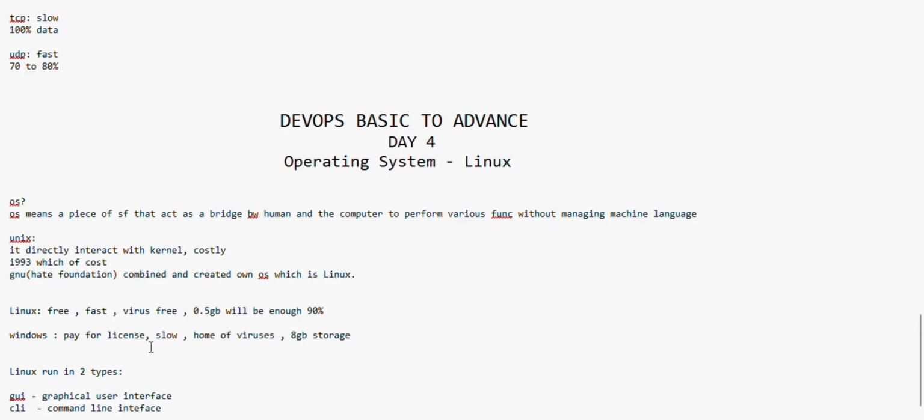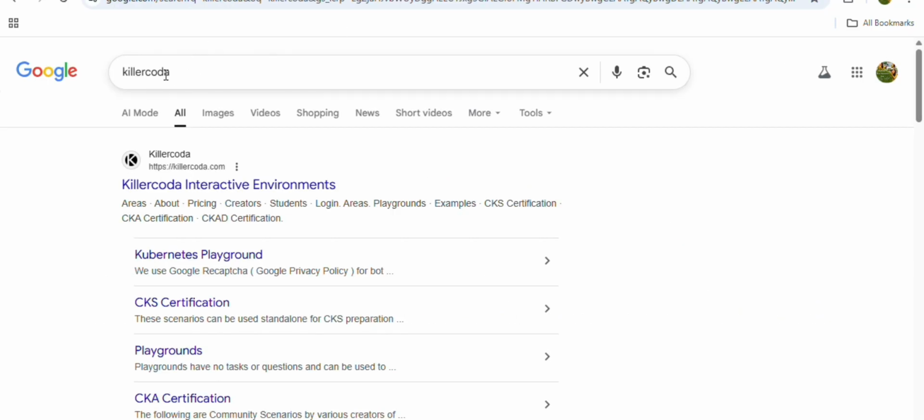Let's see some of the basic commands in Linux. For Linux, we don't need to install anything, we don't need any hardware, it is free of course. We can use Killercoda and try commands from that. Let me show you how to open Killercoda.